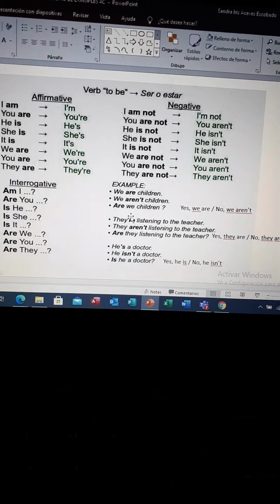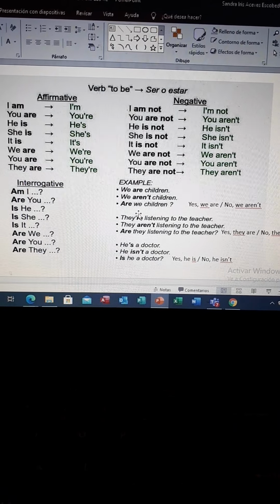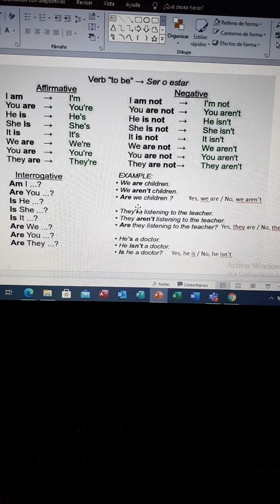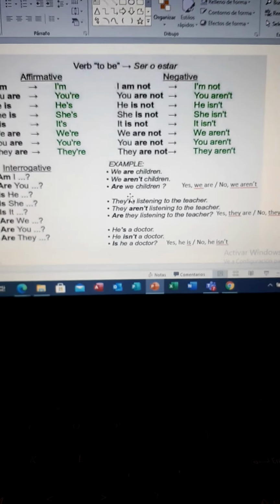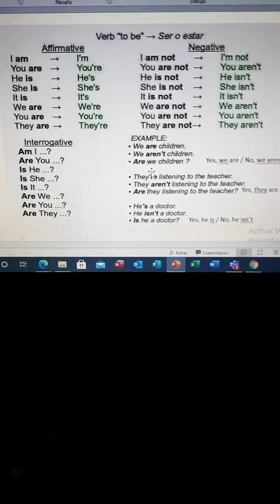Now, we remember that we can work also with the WH question. So if you have a what, where, which, who, how many, etc., it goes first in the question, and then the auxiliary, and then the complement. Okay.